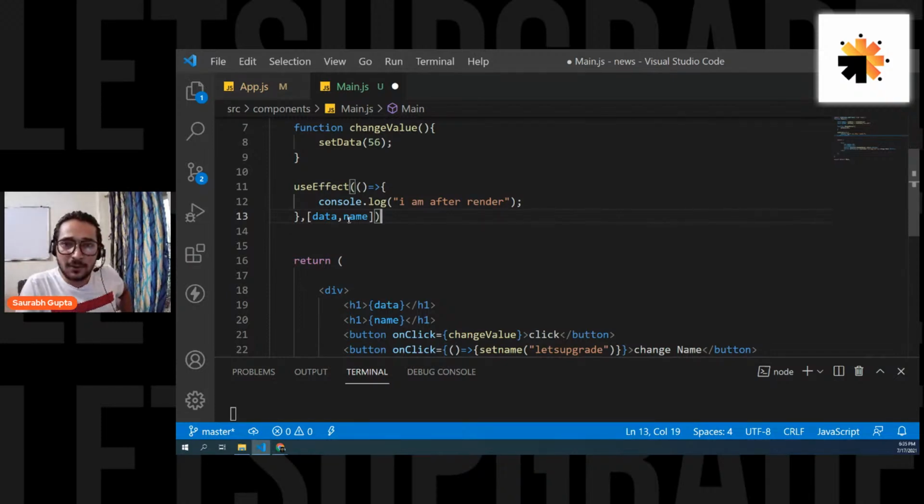Everyone, are we clear now? That means if you don't mention anything like this, it works for every render. If you mention an array of values, useEffect will only work for those values. Is that clear, everyone? Guys, please tell me, are we clear with this? Everyone? This is where people find it complex. So I just want to make sure, are we clear?